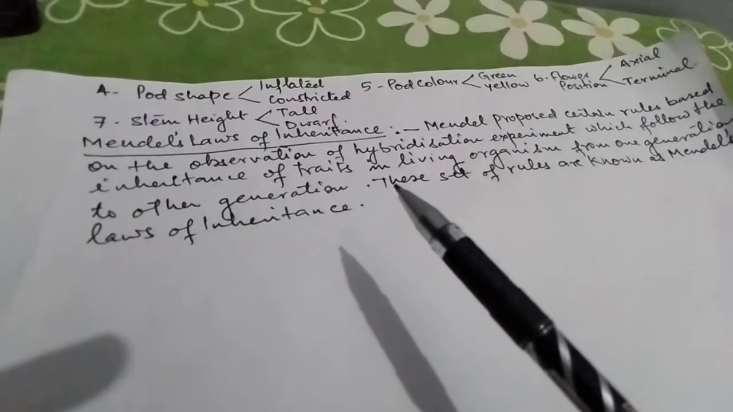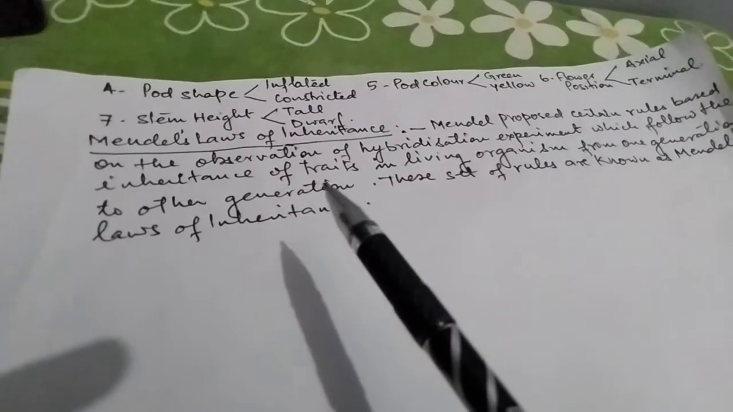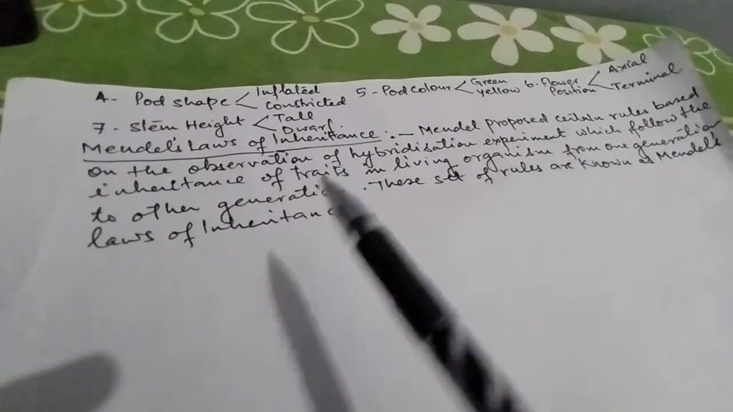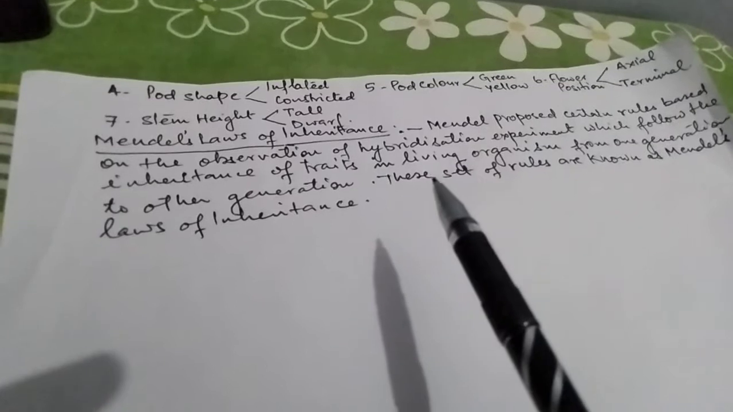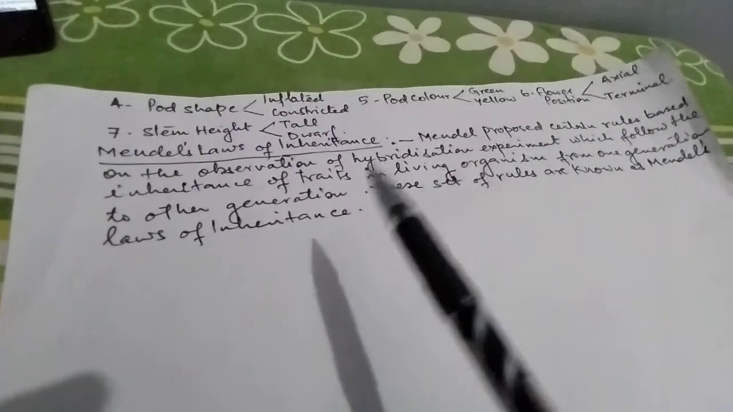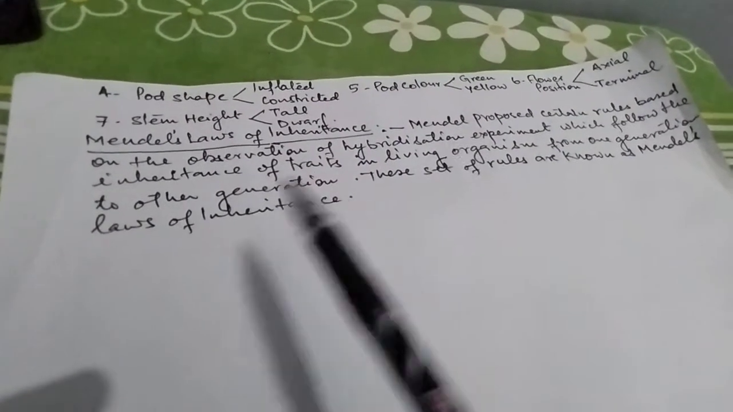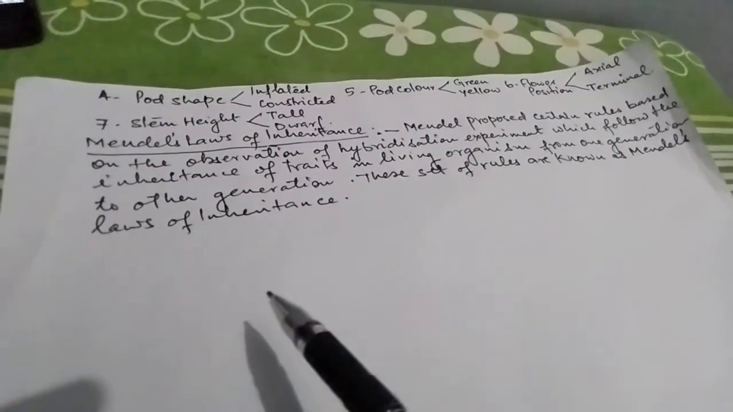In this experiment, first of all, Mendel has taken one of the characters, one of the traits observed for inheritance, and the cross where he has taken only one character, that means in which only one factor was involved, that cross is called as monohybrid cross.